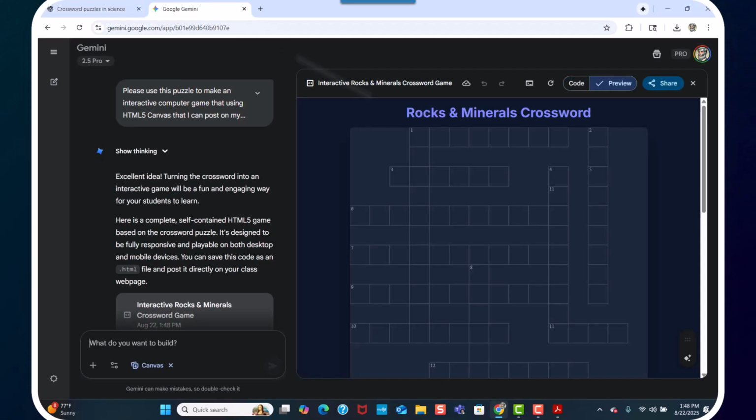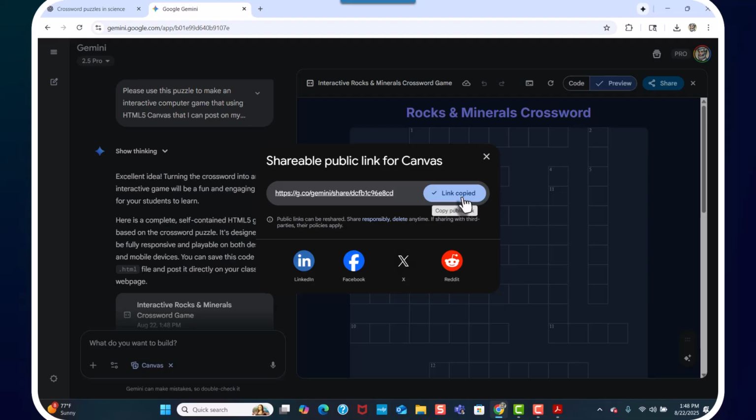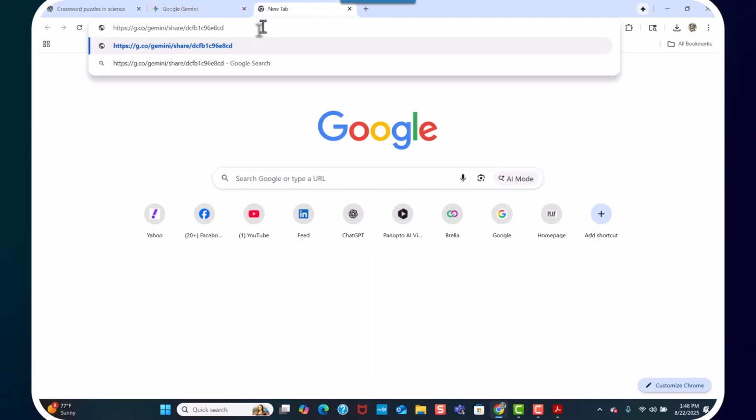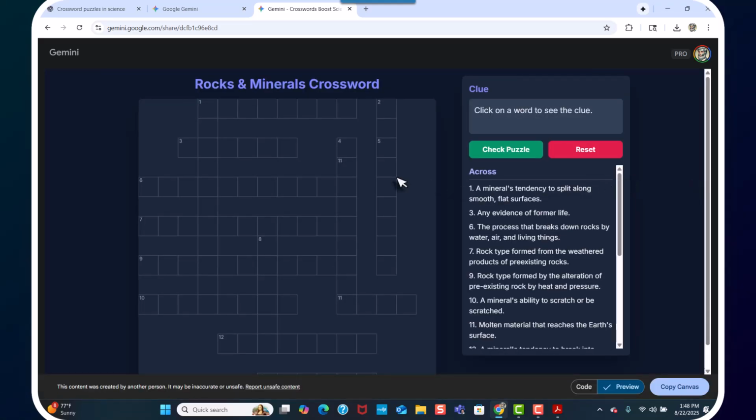So let's see what happens here. Okay, well, here we go. Here's our game. All right, so we have preview. Let's do the share. All right, copy it and put it right here. Control V. All right, what do we got here? All right, so here's the puzzles. How do we play this? Oh, there's something. What is that for? Do we put in words? Ah, you see that? So a mineral's tendency to split. So one across is cleavage.